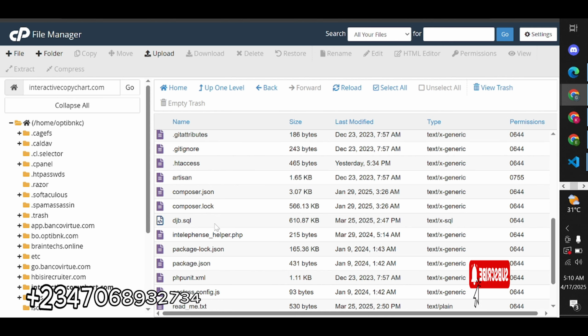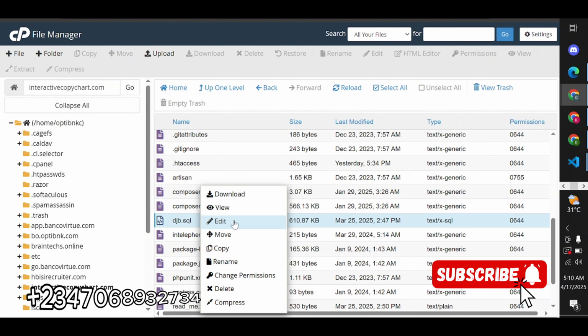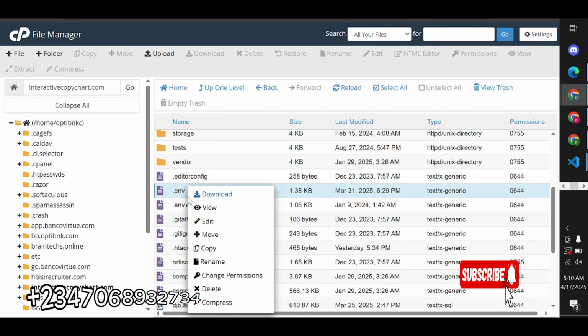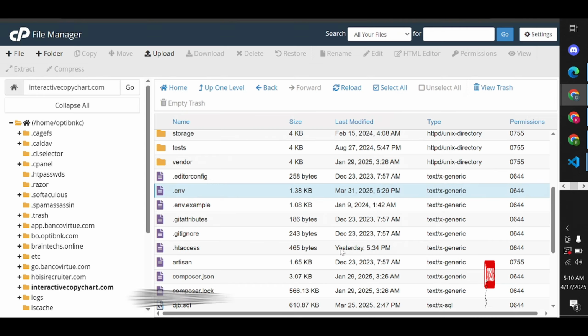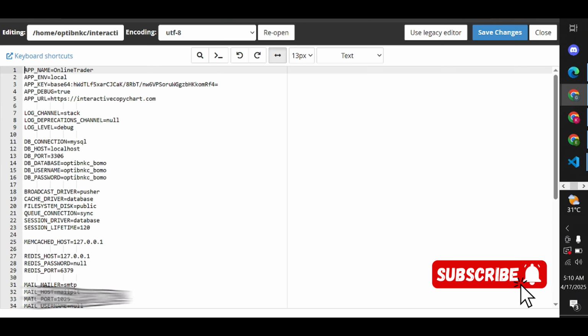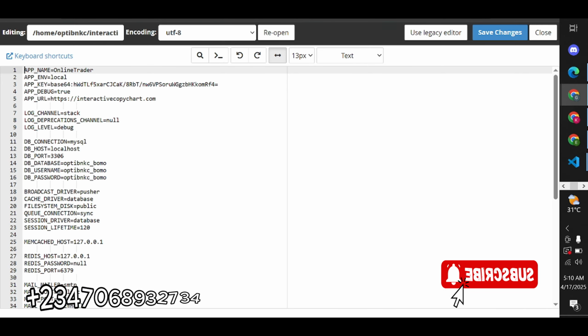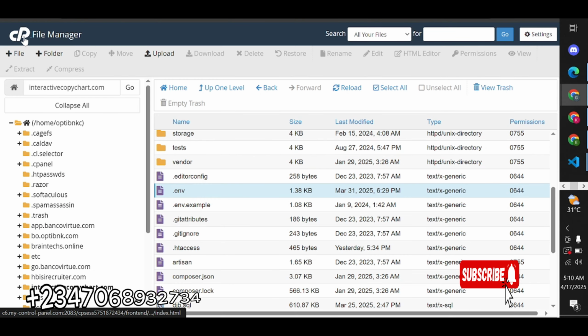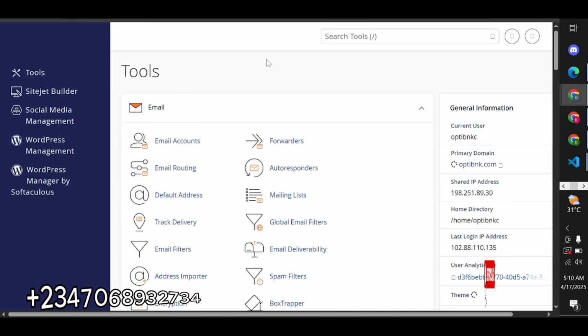You create a database in phpMyAdmin. So I'm going to download my database, but there's no point downloading my database. I can just click here and download it. That's what you're going to do. Once you download your database, the next thing for you to do, don't do this. I just want to check something here. Okay, view. So I'm going to create my own database now, right? So this is how you create your database.